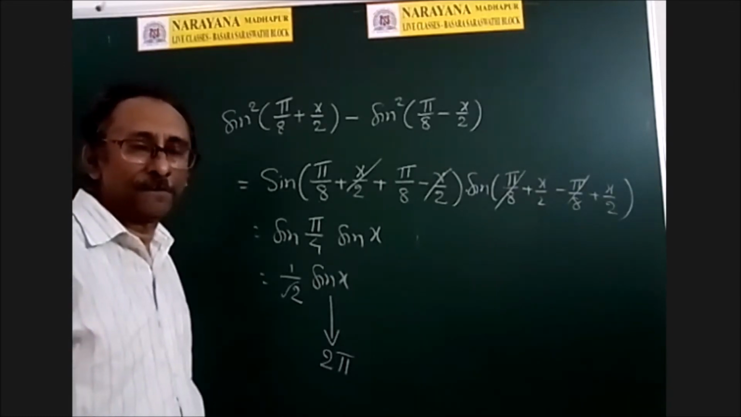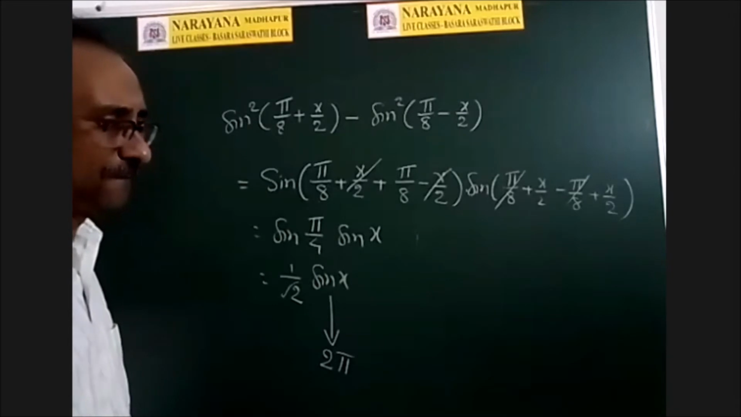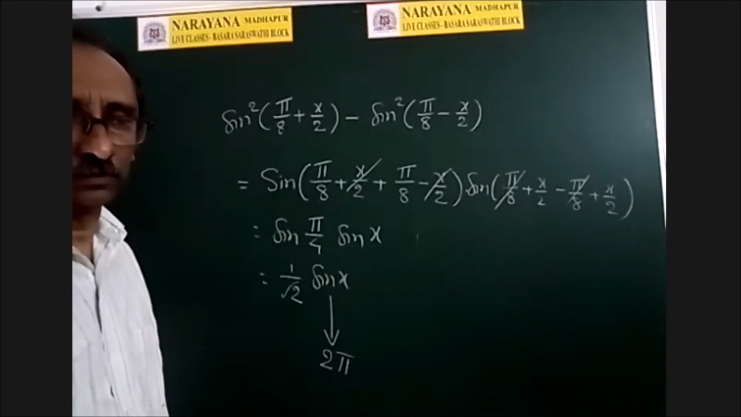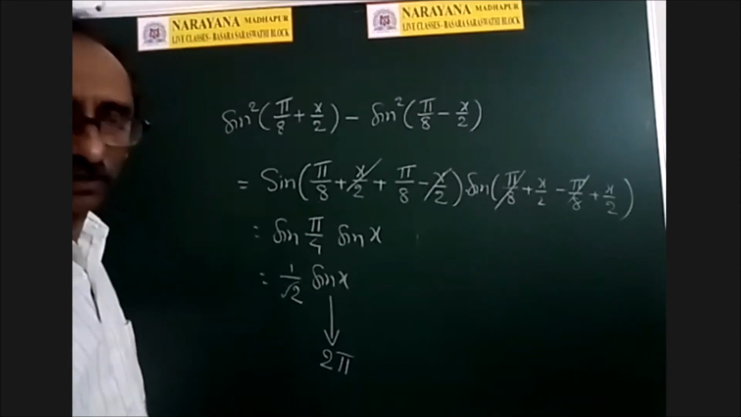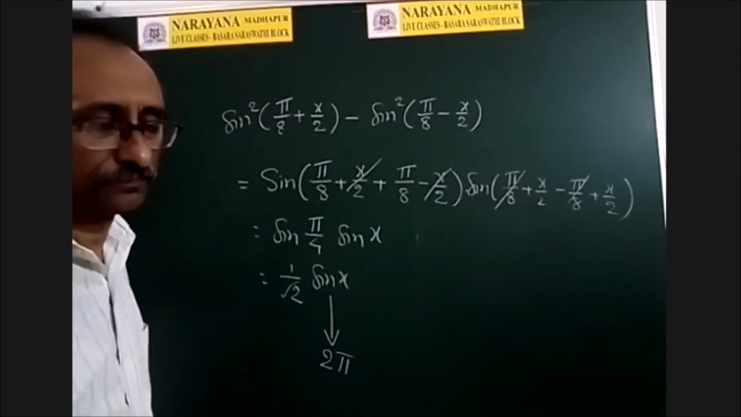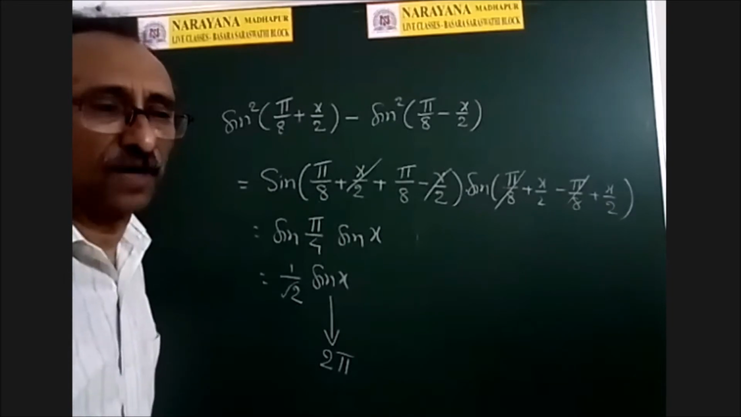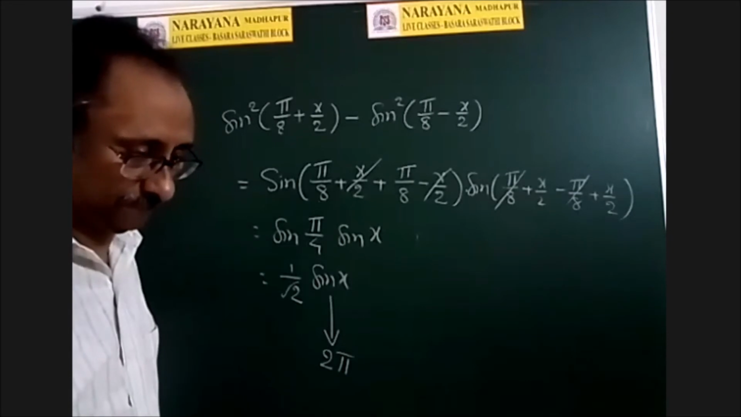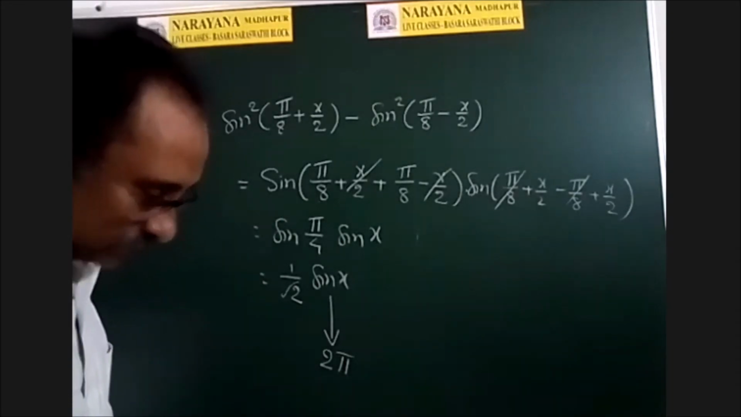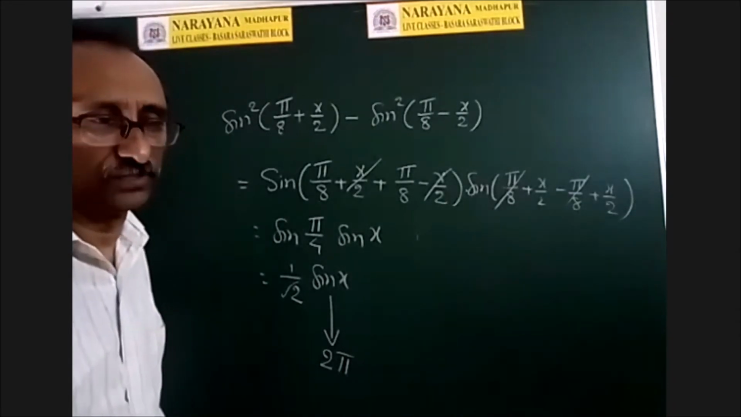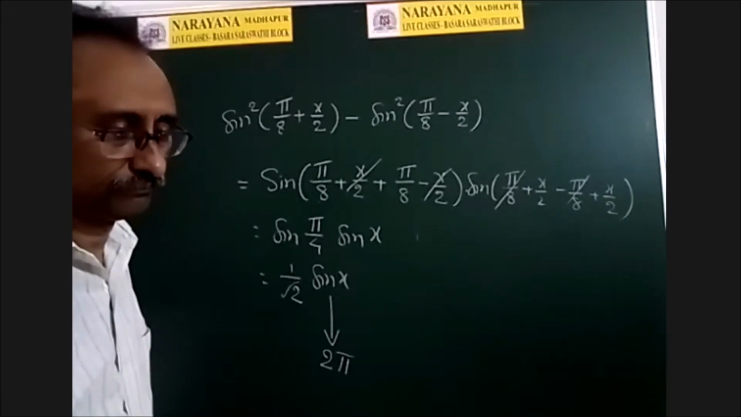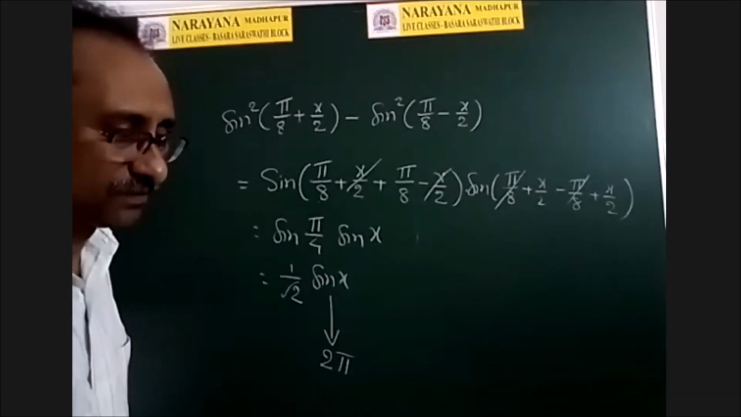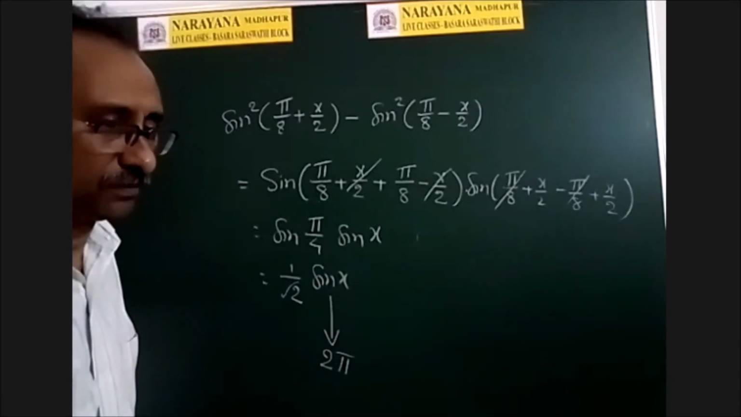Sir, in the previous problem, without simplifying, one can substitute 2 pi by 3. Which problem? What is the problem? Read once. sin x into sin(120 minus x) into sin(120 plus x). So what do you want to say? Sir, I got it by simplifying. Without simplifying, if we substitute 2 pi by 3, we can get it, sir.